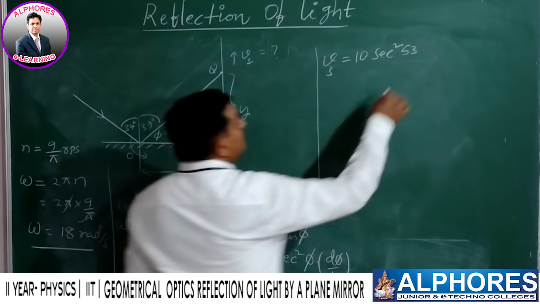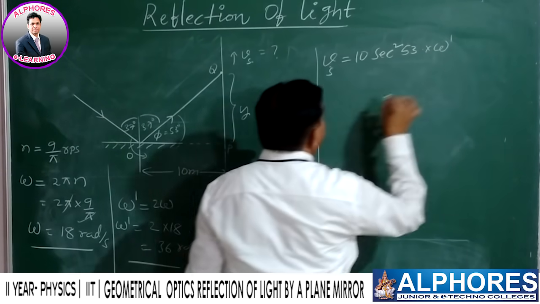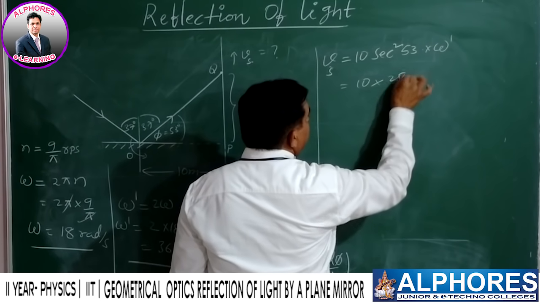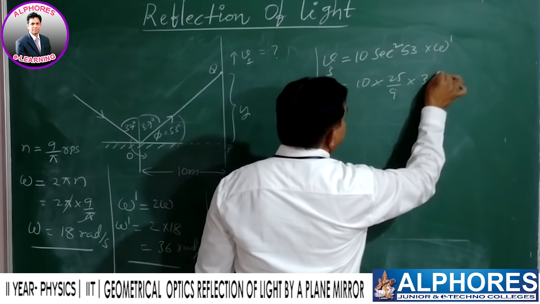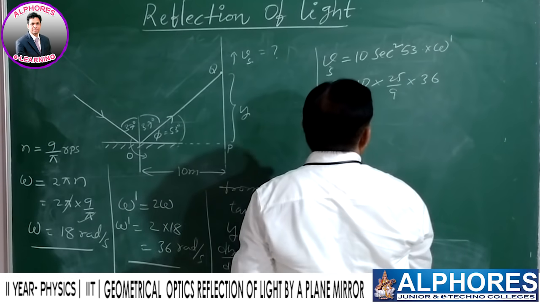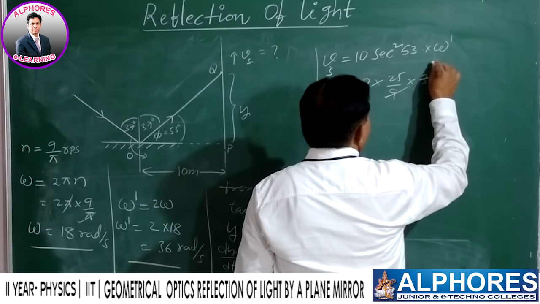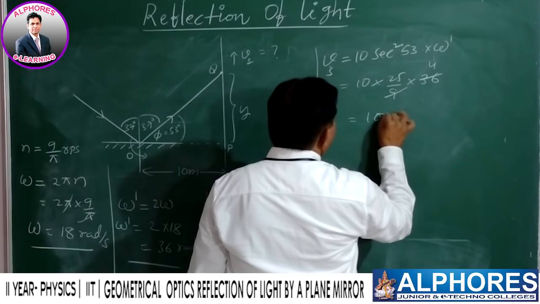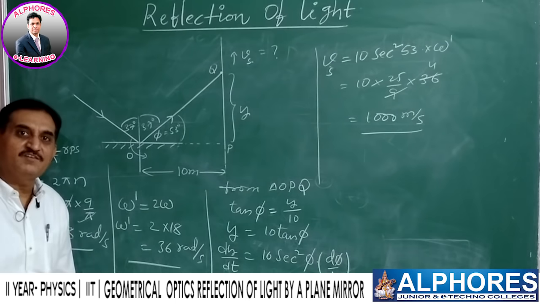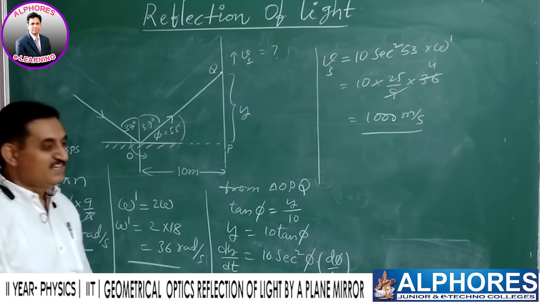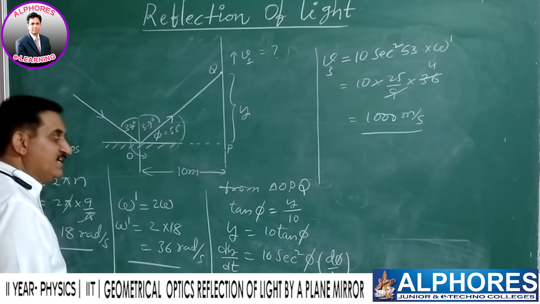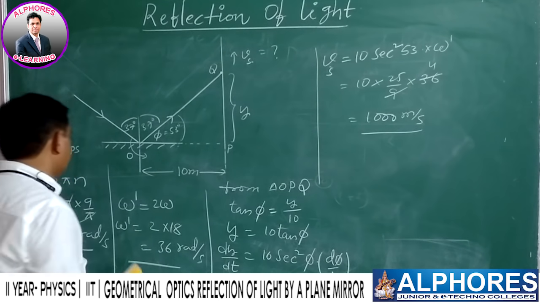So that is 10, its value is 25 by 9, into omega dash. Here omega dash is how much? 36. By simplifying, it gives 1000 meter per second, the speed of the spot on the vertical wall.